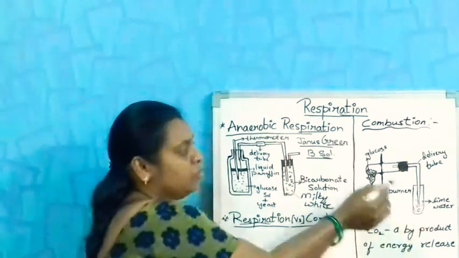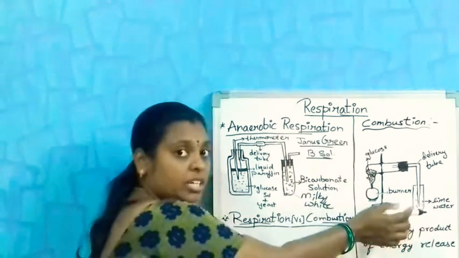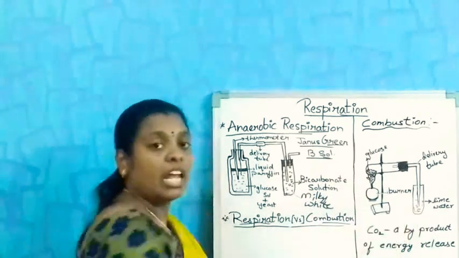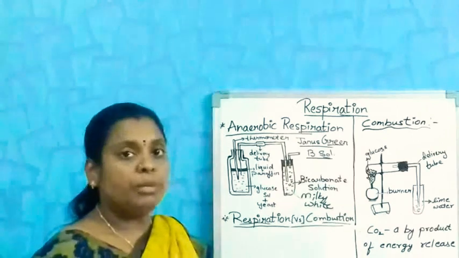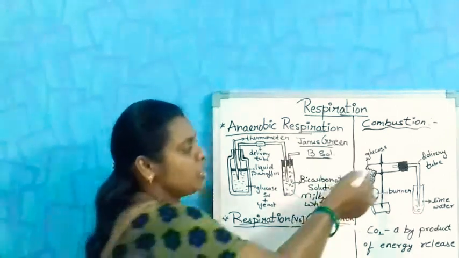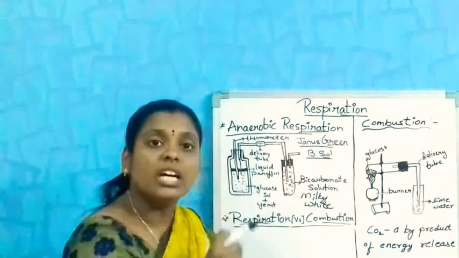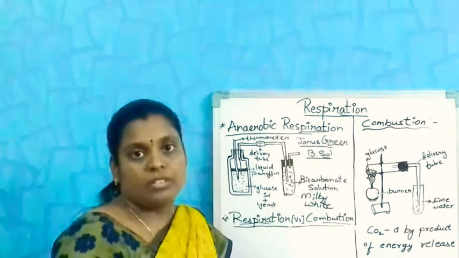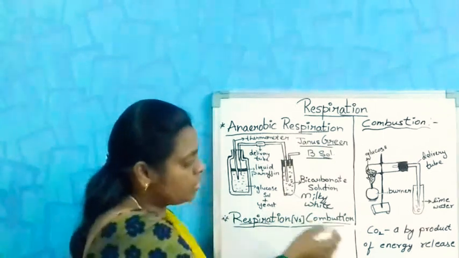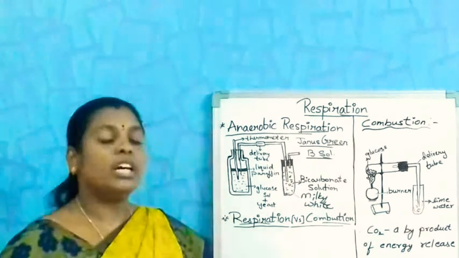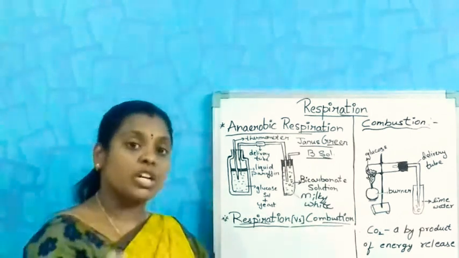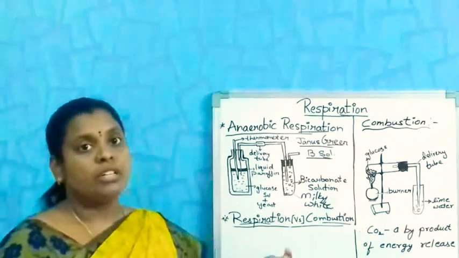Because of the liberation of carbon dioxide, the lime water will turn milky white. You can see some water vapor inside the test tube. By this we can say that combustion and respiration are similar processes.